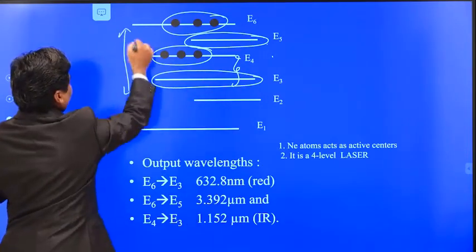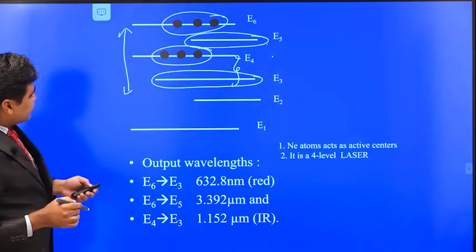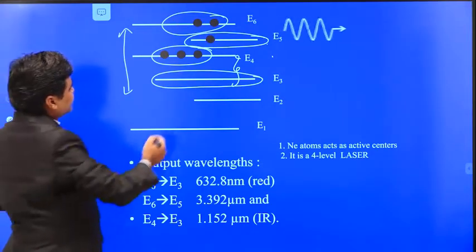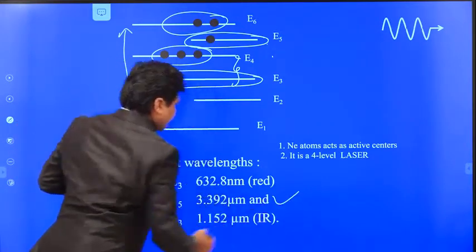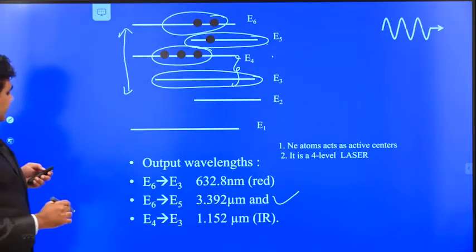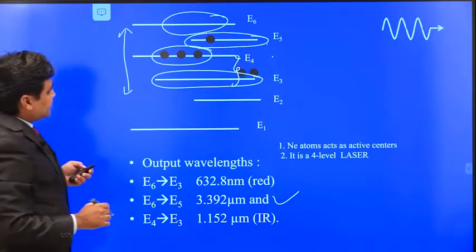Here we have three types of laser transition. The first one is E6 to E5, which is equal to 3.392 micrometer. The second one is E6 to E3.